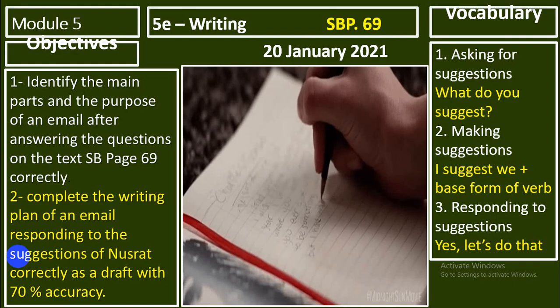Okay, now let's start. Today we will have inshallah unit 5 writing, student book page 69. And let's start by talking about our objectives for today. 1. Identify the main part and the purpose of an email after answering the question on the text, student book page 69, correctly. Then we are going to complete the writing plan for an email responding to a suggestion of Nusra, correcting as a draft with 70% of accuracy.